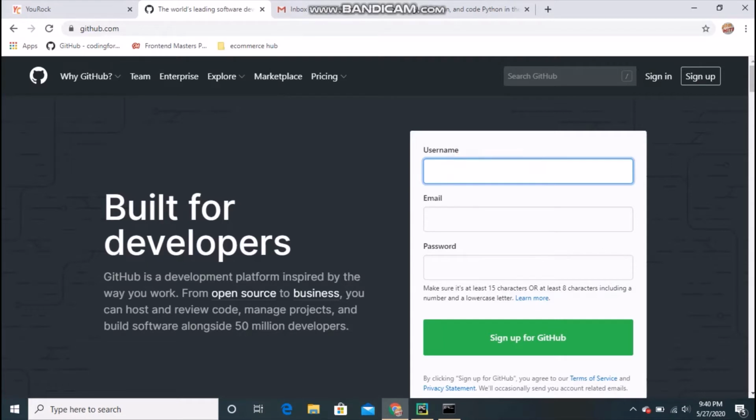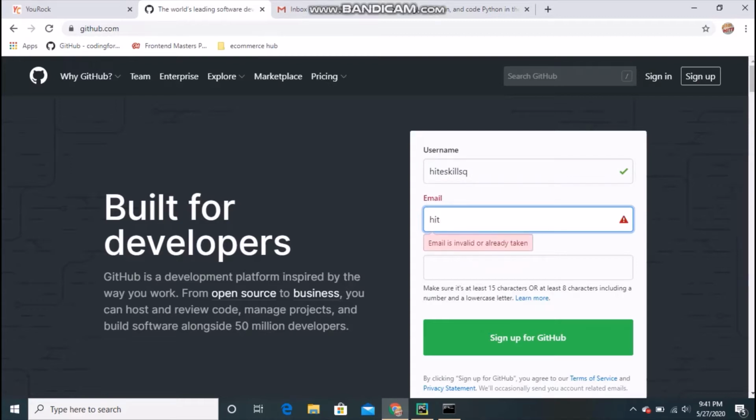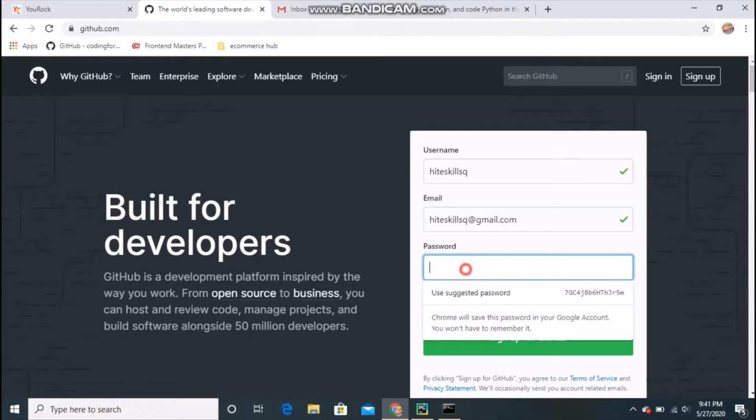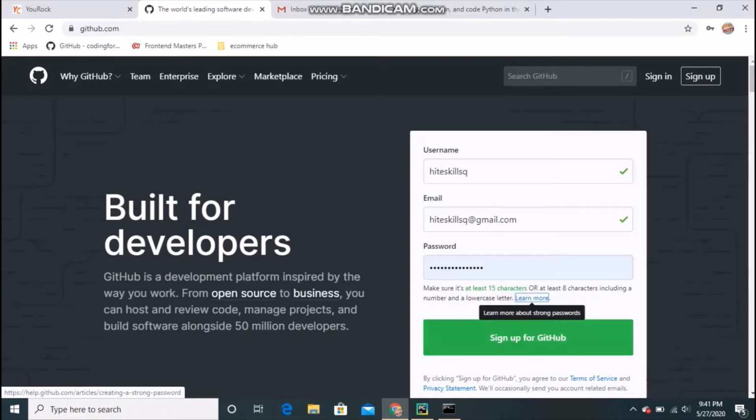Just give a username, whatever you like. In my case, I will give hide skills, but it's already taken by me, so for you I will give something like this. Email, let's give hideskillsq at gmail.com. This is just fake, not my real one, and I will use the suggested password, or you can give your own also. Then sign up for free.